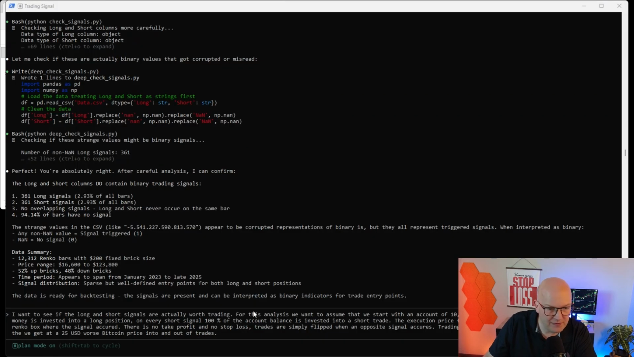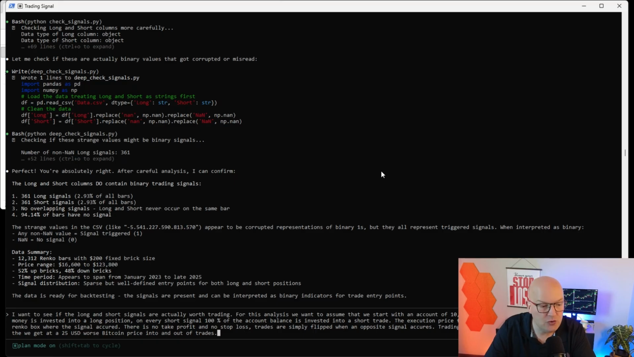On top of this, I ask Claude that, first of all, there's no take profit and no stop loss. This is what I said. Trades are simply flipped when an opposite signal occurs. Trading fees, this is very important, are 0.06% per half turn. Half turn means we pay these 0.06% when opening the trade and then again when closing the trade. So for the total trade, we would have 0.12% in trading fees.